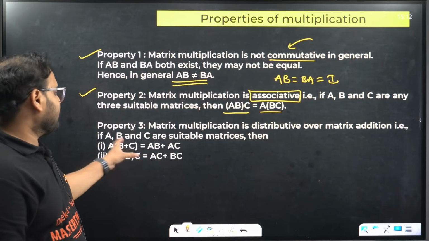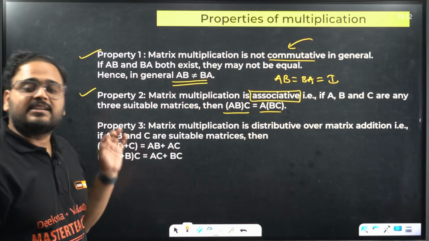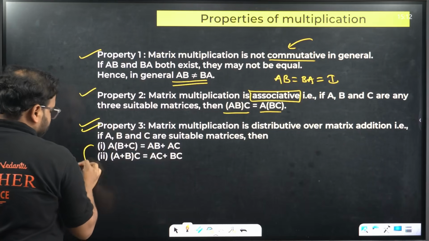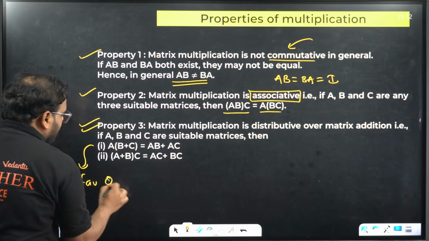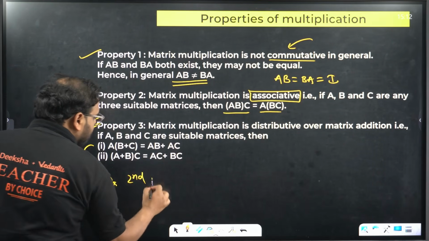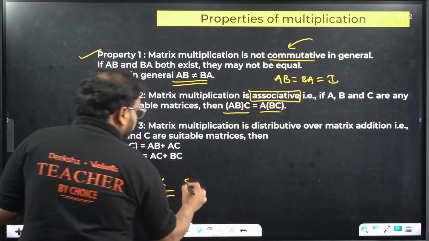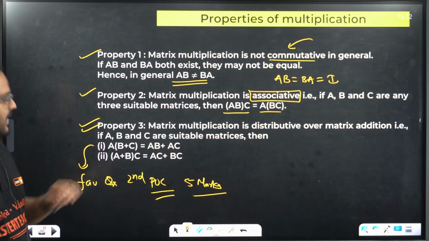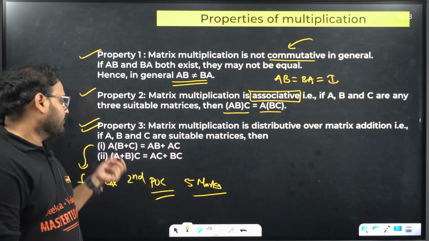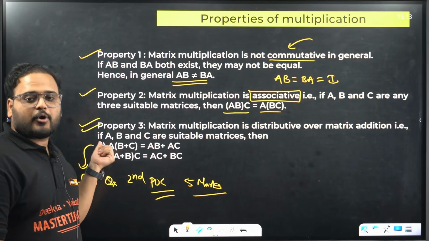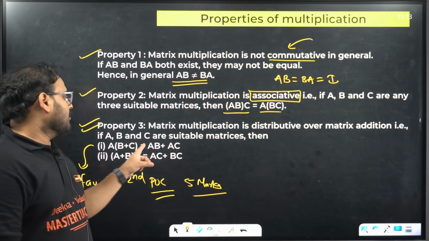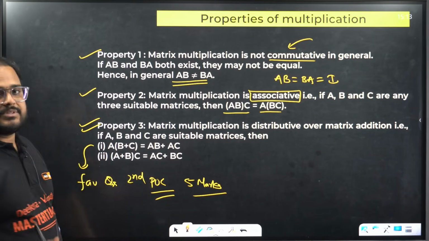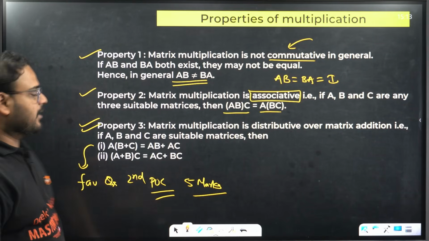Next, this is called the distributive law. You're going to distribute multiplication over addition. Even this is one of the favorite questions for second PUC board, and they ask it for 5 marks. I have brought a question to show you how they ask, but they ask you to distribute A over the sum of B and C, so it becomes AB plus AC. You can distribute C also over A and B: AC plus BC. I hope this is clear. These are the 3 major properties of multiplication.